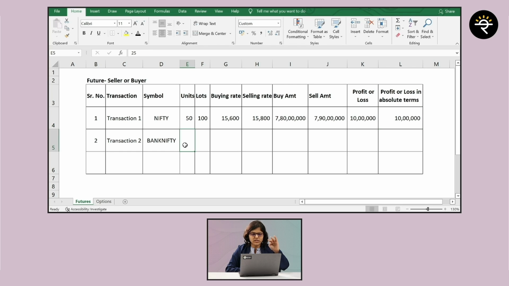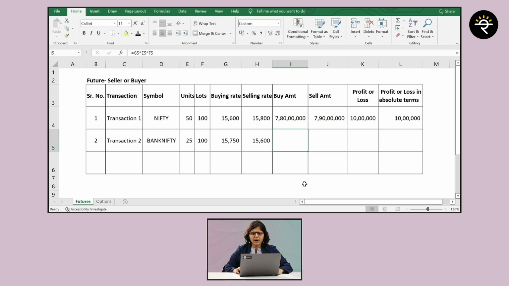I am not going to go into so much detail in the second example. I am just going to take you quickly through that. So Bank Nifty, everyone knows lot size is 25. Assume that this person again took 100 lots. This was the buying rate, this was the selling rate. So if you look only at this much data, was this person in a profit or in a loss in Bank Nifty? Ideally in Bank Nifty, this person was at a loss, right?